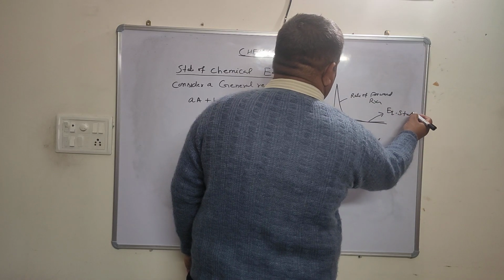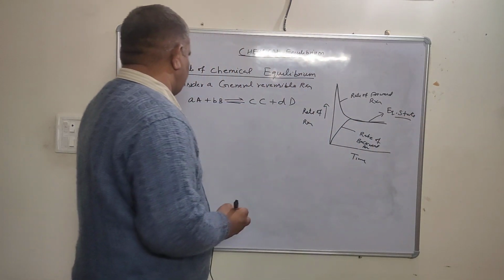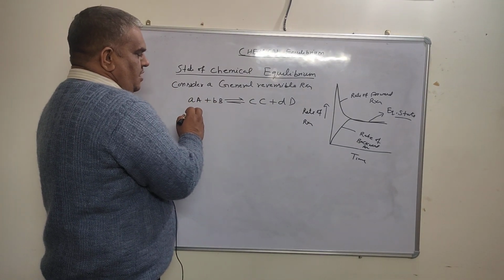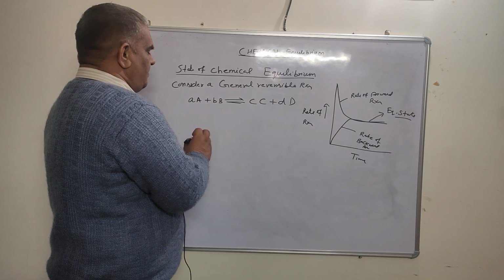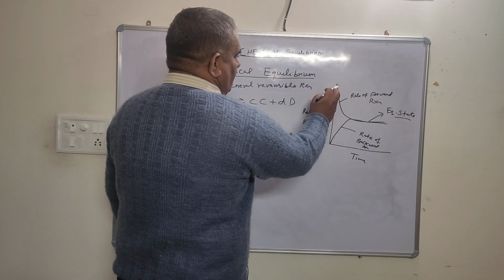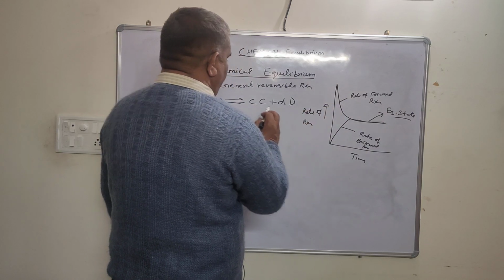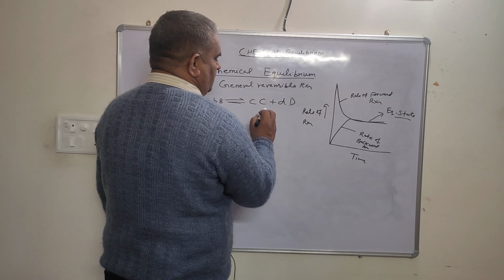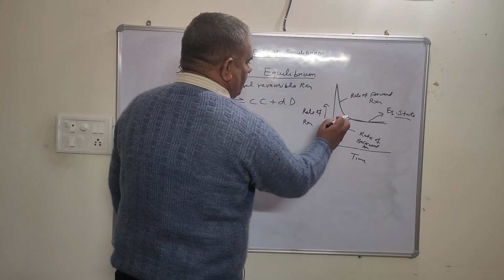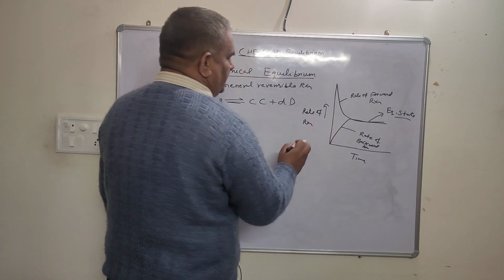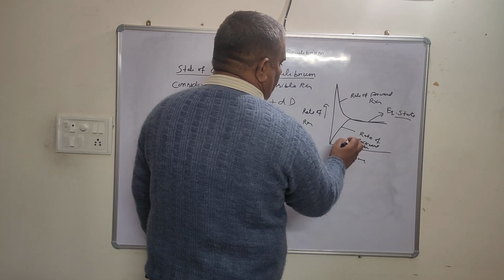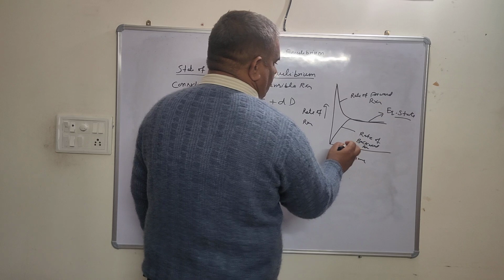At the start of the reaction, reactants A and B react to form the product, and with the passage of time, the concentration of the reactant decreases and the rate of the forward reaction also decreases. The concentration of the product increases with time, and the rate of the backward reaction increases. A stage is reached when the rate of the forward reaction becomes equal to the rate of the backward reaction,